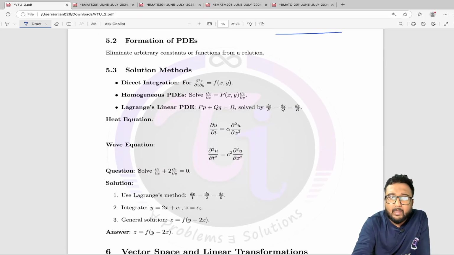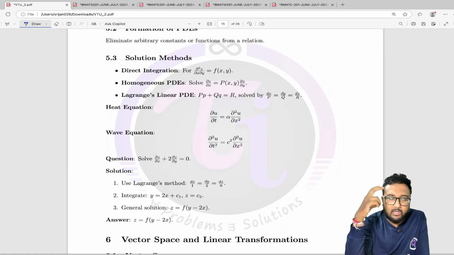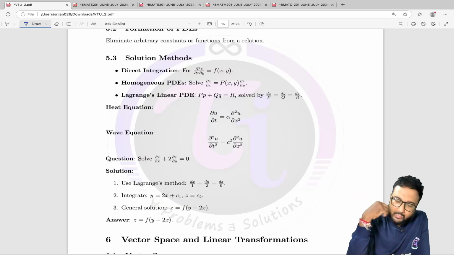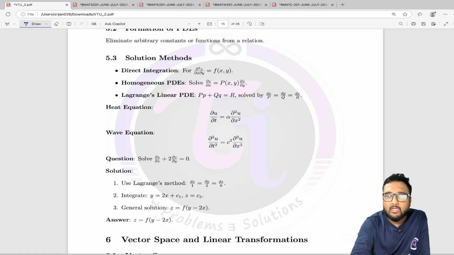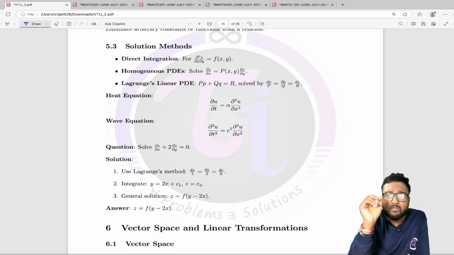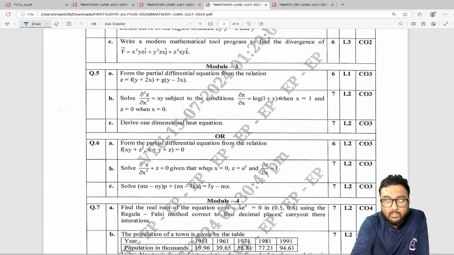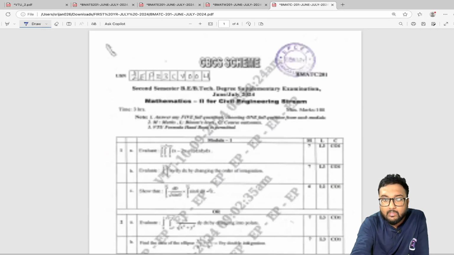For PDE, firstly you need to remember, obviously, the notation, the partial differentiation notation, okay, not the total differential but the partial one. There can be one variable, there can be two variables, but mostly there will be two or three variables, and mostly two variables we are dealing with. And what you have to do, let me show you the question paper. This is not civil, I guess. No, this is mechanical, this is civil, this is civil engineering.